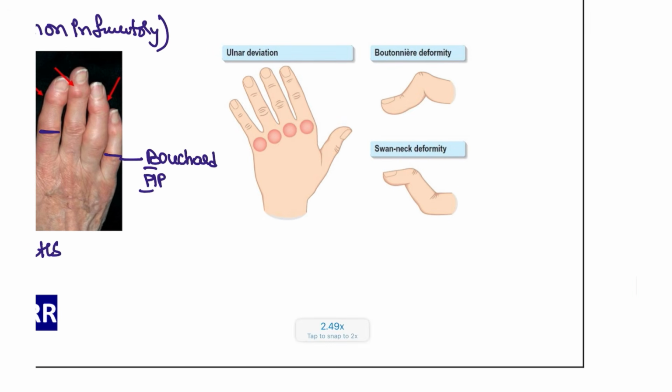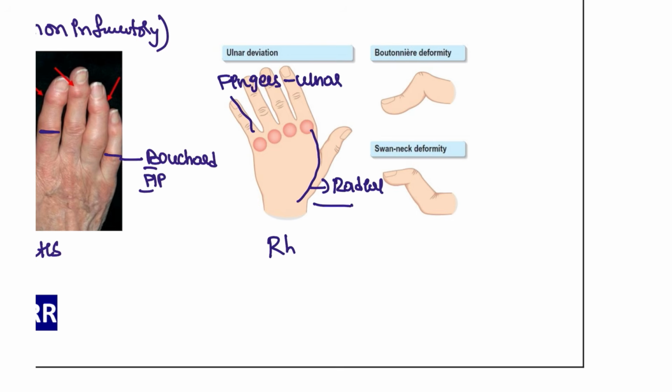Next, in this condition, the patient is having the fingers deviated on the ulnar side, whereas the metacarpals on the radial side. So what is this condition? This is rheumatoid arthritis, the most inflammatory type.